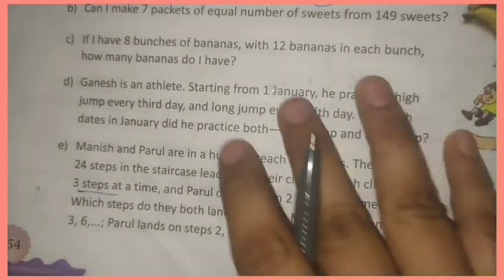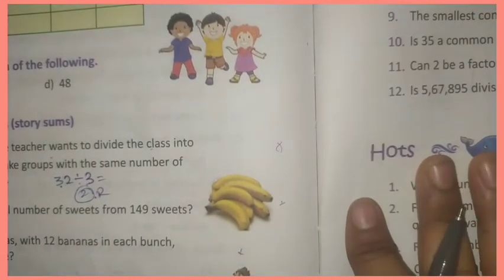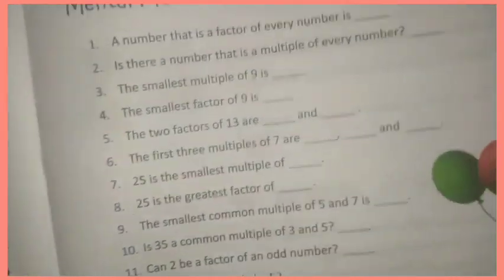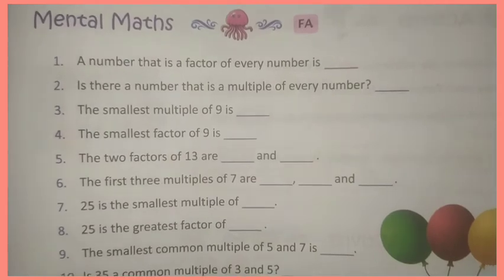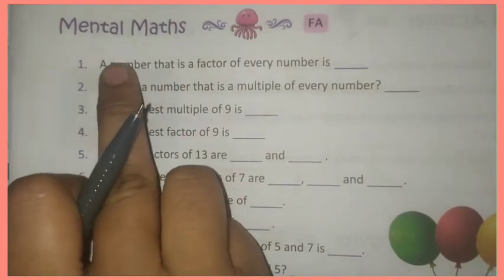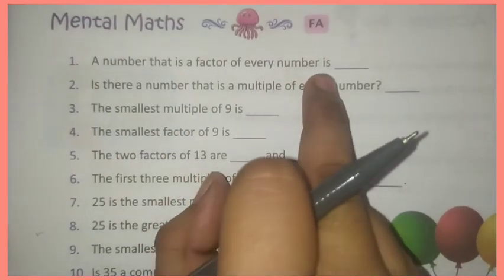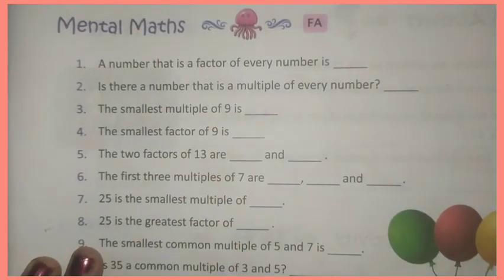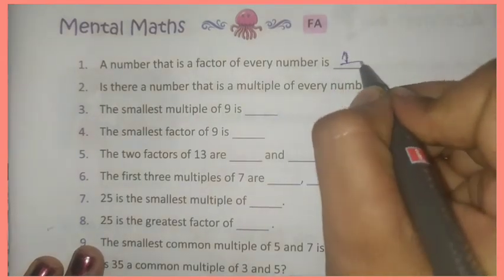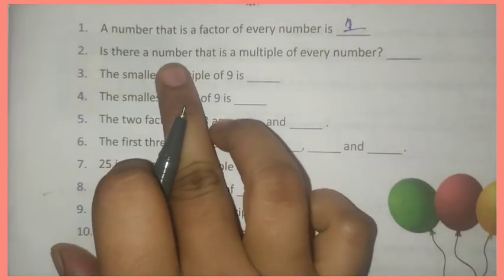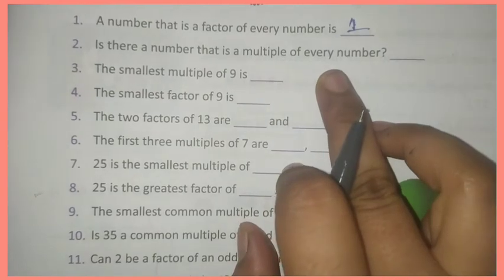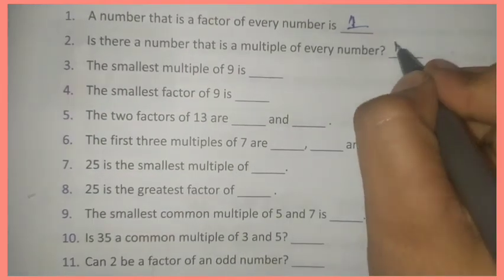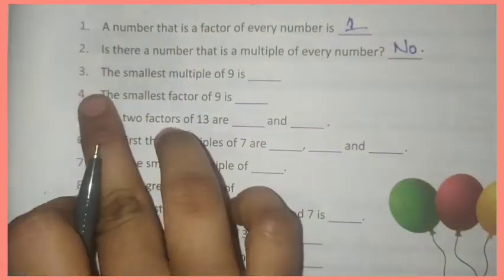Complete in your fair notes and write these mental maths problems also in your fair notes. Okay, look here, some questions are given. Look at question A. A number that is a factor of every number: 1 is a factor of every number. So the answer is 1. Okay. Is there a number that is a multiple of every number? No. There is no multiple of every number.